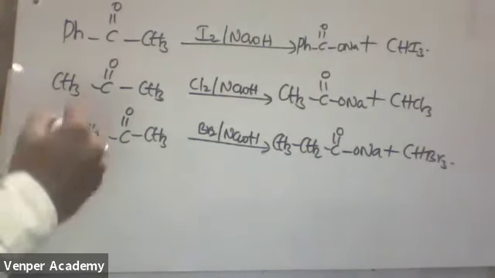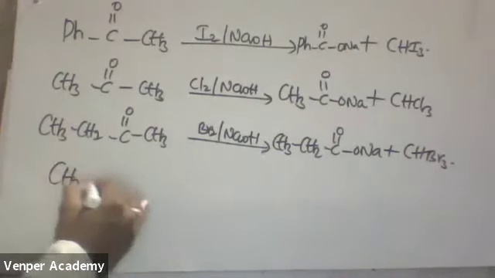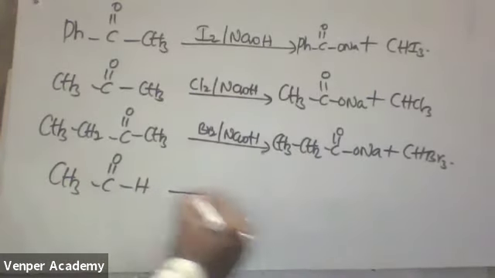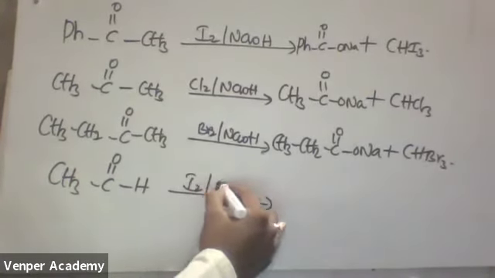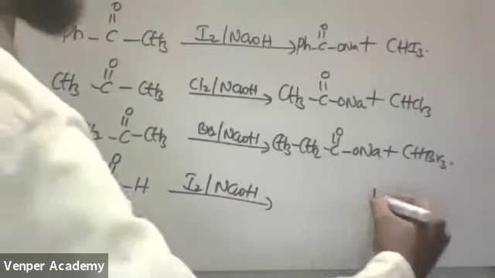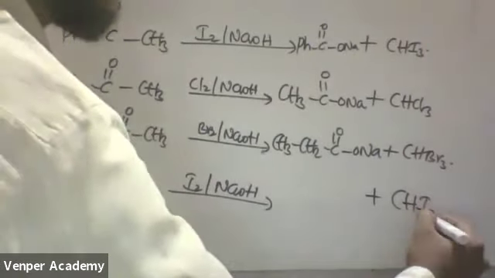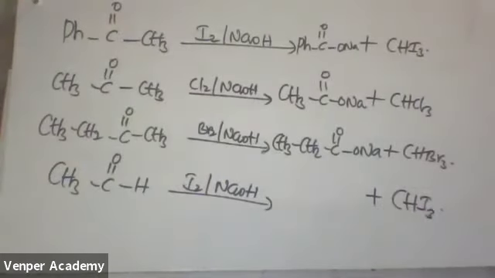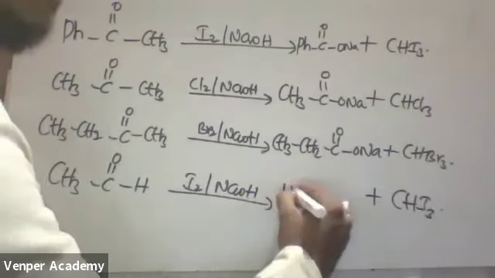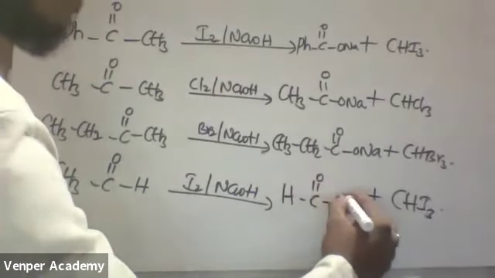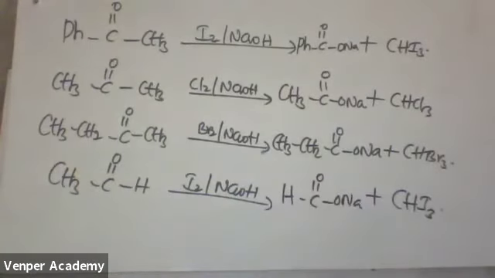Now see the next one. Tell me, CH3 C double bond OH with I2 by NaOH, what will you get? One will be CHI3, confirmed. Next, what is the remaining product? This CH3 is gone, so what will be remaining? HC double bond ONa. The logic is very, very simple.